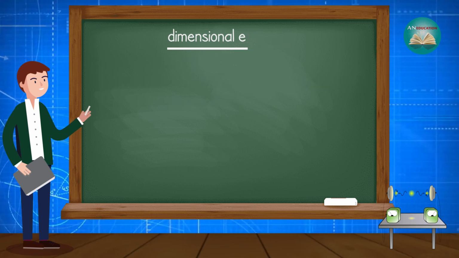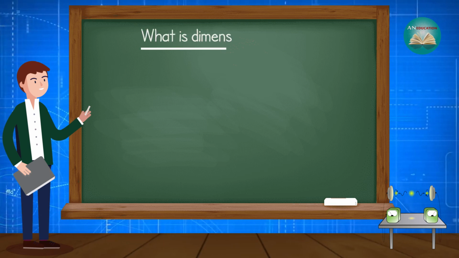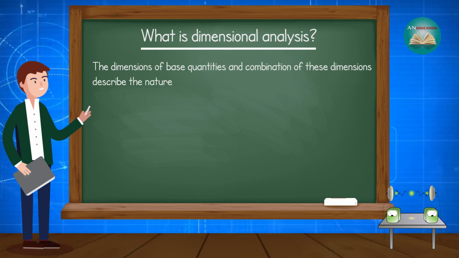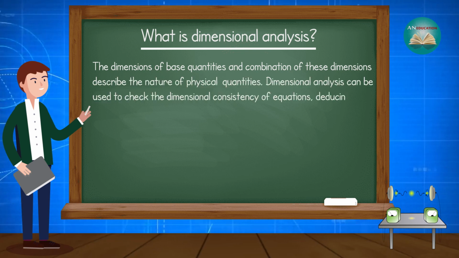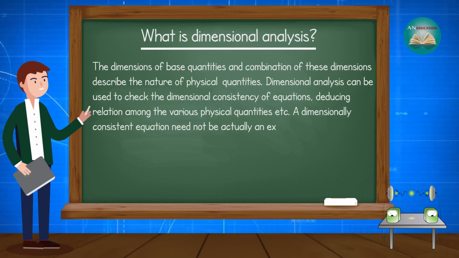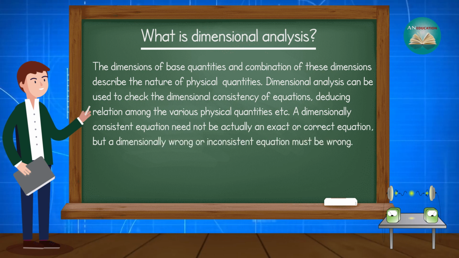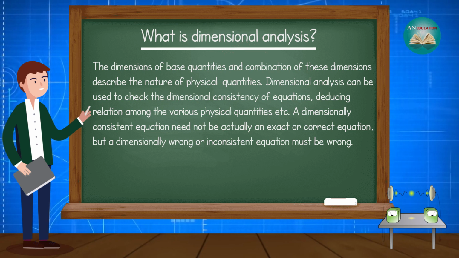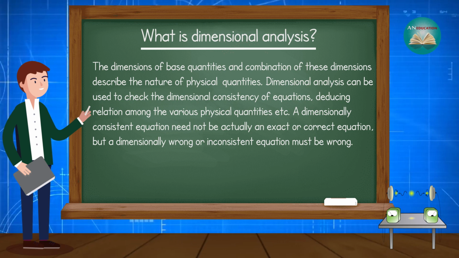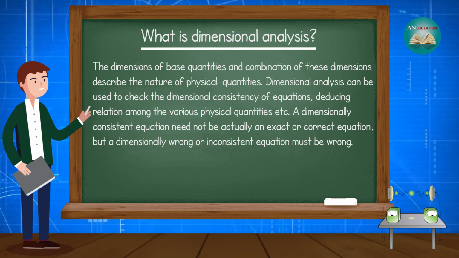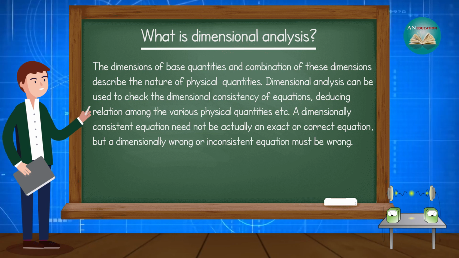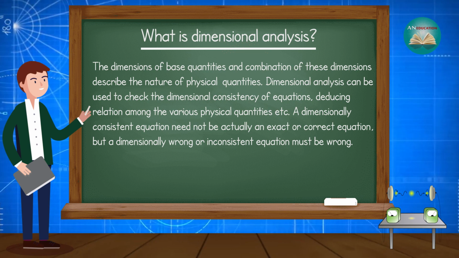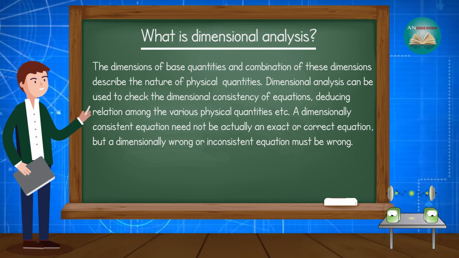After that, let's discuss a question: what is dimensional analysis? The dimensions of base quantities and combinations of these dimensions describe the nature of physical quantities. Dimensional analysis can be used to check the dimensional consistency of equations, deducing relations among the various physical quantities, etc. A dimensionally consistent equation need not be an exact or correct equation, but a dimensionally wrong or inconsistent equation must be wrong.